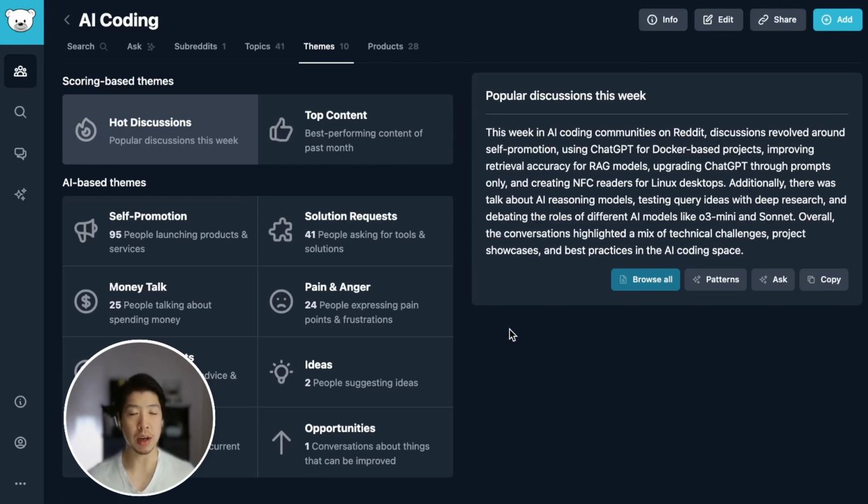So we'll be building on top of this today, but making two improvements. One is the ability to add custom themes. In Gummy Search, the themes are predefined, so we want to add new themes. And the second improvement is that we want to be notified via Slack when a new post triggers one of the themes or topics. So these are the two improvements we'll be making.